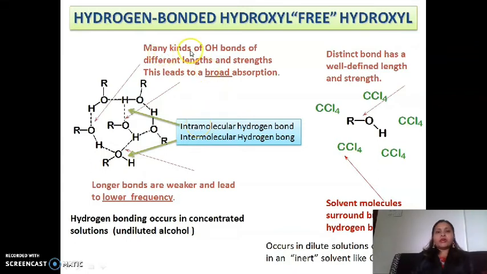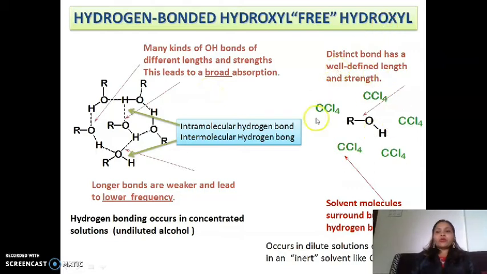You can see many kinds of hydroxy OH bonds of different length and different strength. This leads to the broad band. Always remember, if the OH or hydroxy group is present in the compound in a concentrated solution, it will always show a broad spectrum.